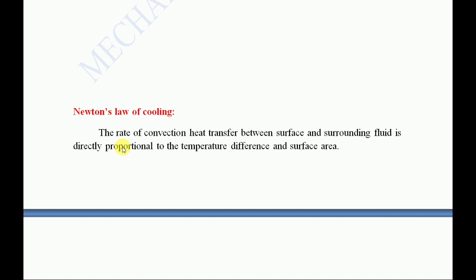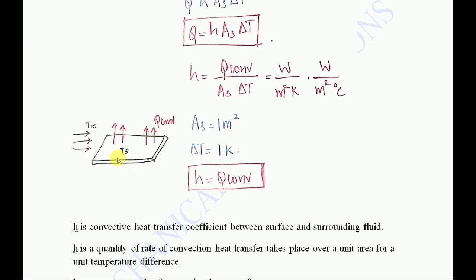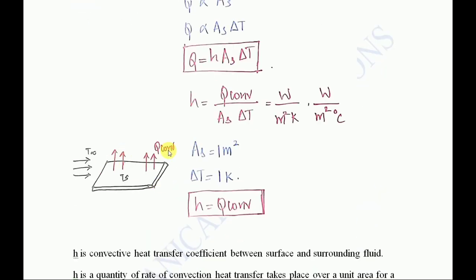Now coming to Newton's law of cooling, you can see the rate of convection heat transfer between a surface and the surrounding fluid is directly proportional to the temperature difference and the surface area. First you can see the diagram. When the air is flowing very fast, what happens? The air carries away the heat. That is Newton's law of cooling in a simple way. See, h is the convective heat transfer between the surface and the surrounding. The surface is this, the surrounding is the air. In between them, the heat transfer takes place. That is termed h, the convective heat transfer coefficient.